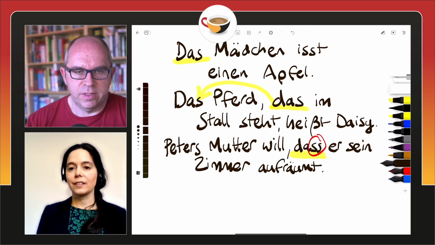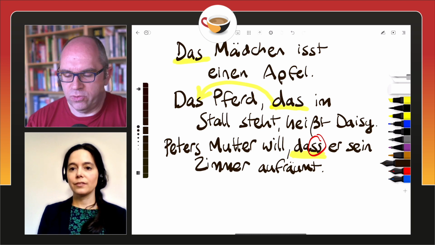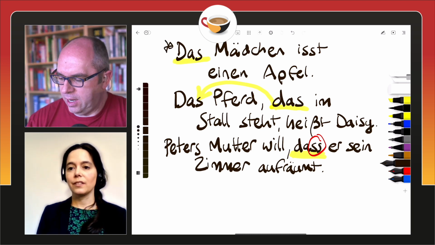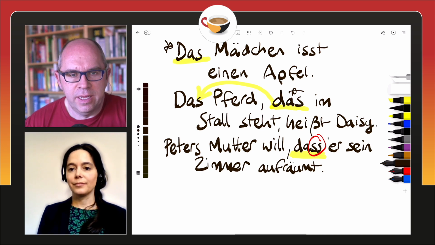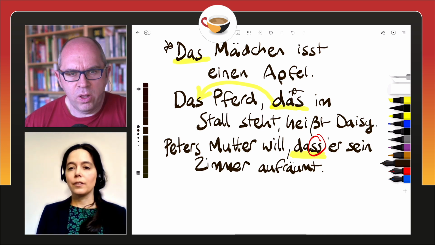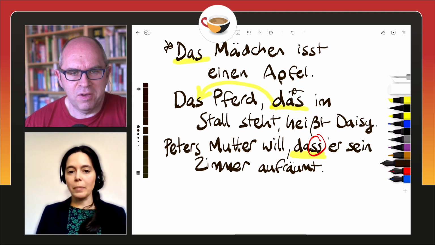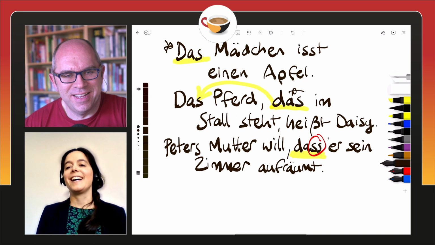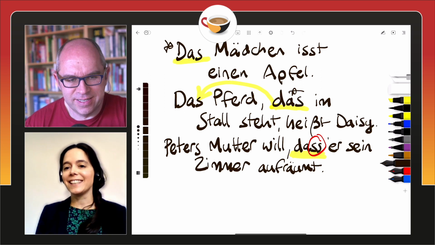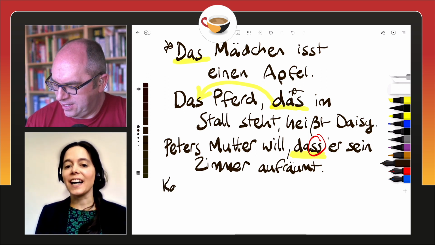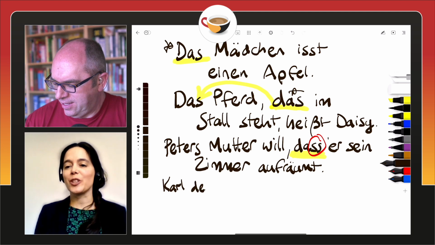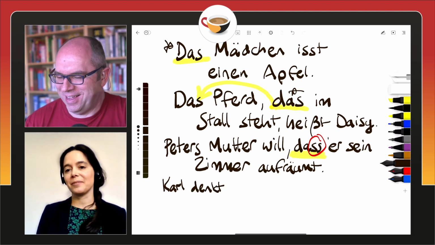And so far we've had the definite article and then the relative pronoun. So our definite article up here and then our relative pronoun here, and now we've got this connector. Can we see all of these words? Could they all happen in the one sentence? Yes, absolutely. Ja. Can you give us an example? Karl denkt, dass das Fahrrad, das dort steht, schön ist.